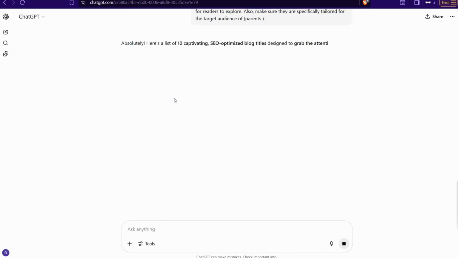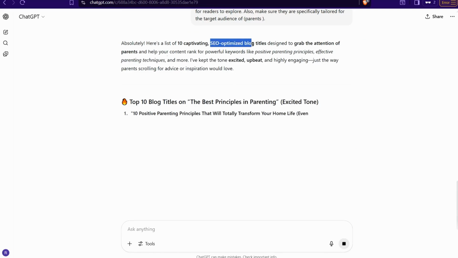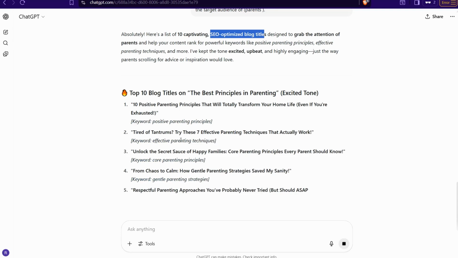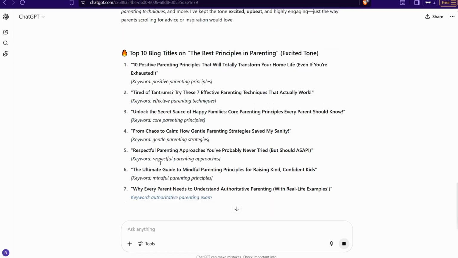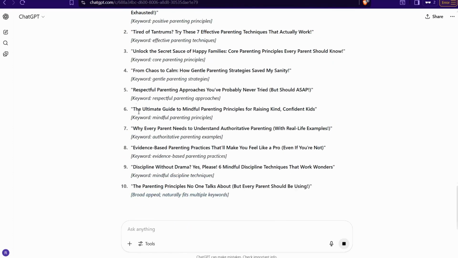And here it gives you amazing titles with these keywords to make it SEO optimized and attractive at the same time. Like this one: 10 positive parenting principles that will totally transform your home life, tired of tantrums, and so on and the like. Perfect. And now you can head over to the third step to make your own article.